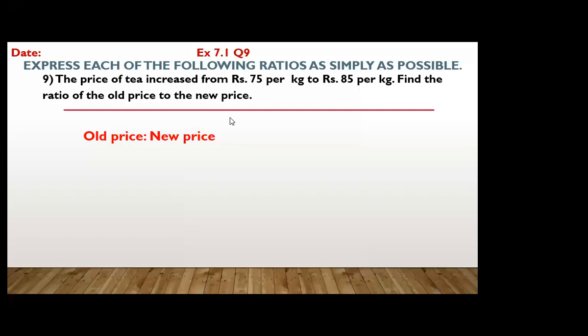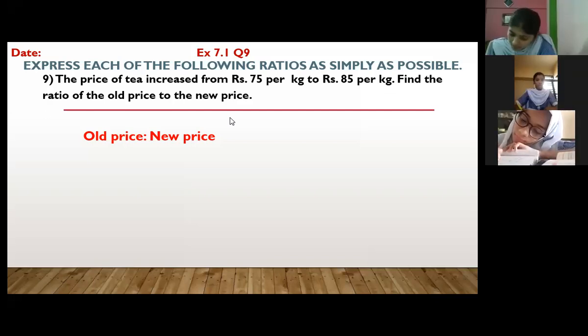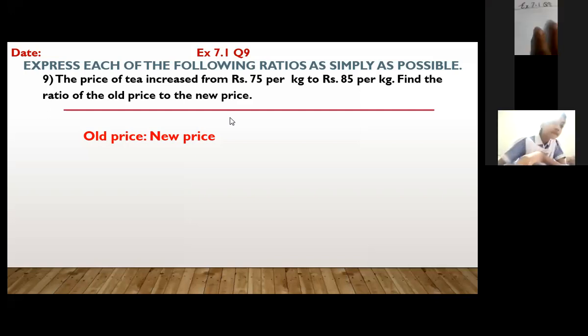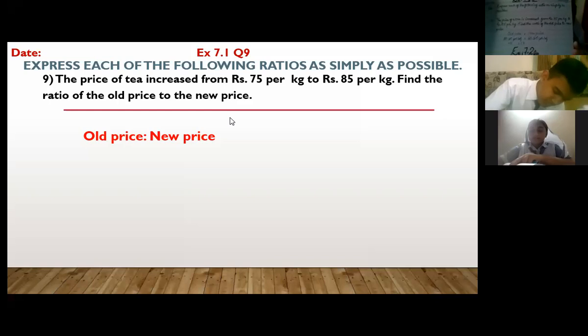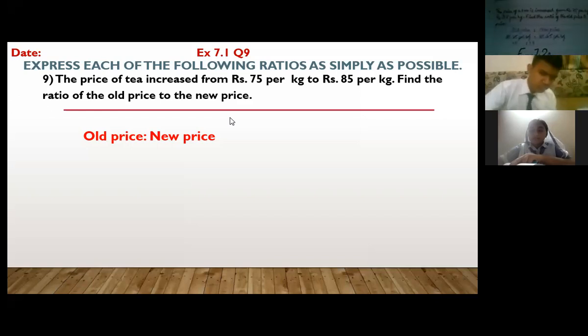Okay. Now, one thing, bete, Sumaya, what is the answer? I can't hear you. You can show your copy, bete. Okay. So one thing, Halima was saying rupees 15 ratio rupees 17, bete. There's no need to write units. When we are simplifying the ratio, we will write only 15 ratio 17.